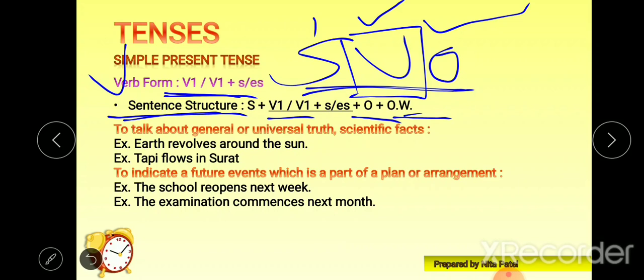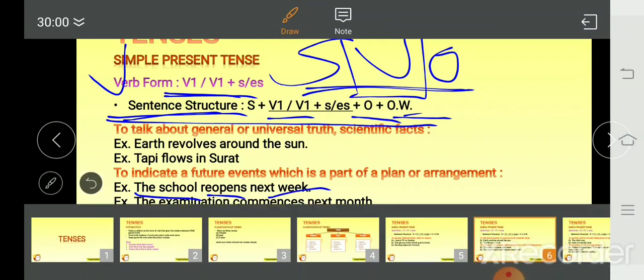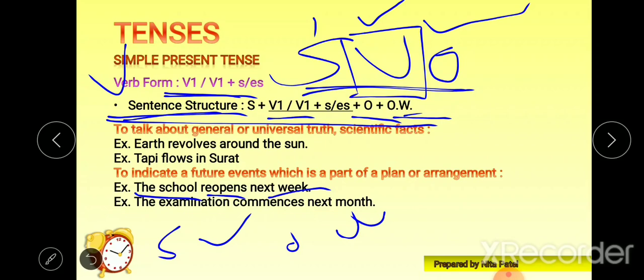That kind of sentence structure you will find in simple present tense. Look at this sentence. The school, subject is here, reopens, verb plus S or ES. Next week, it is not the object, but these are the other words, right?